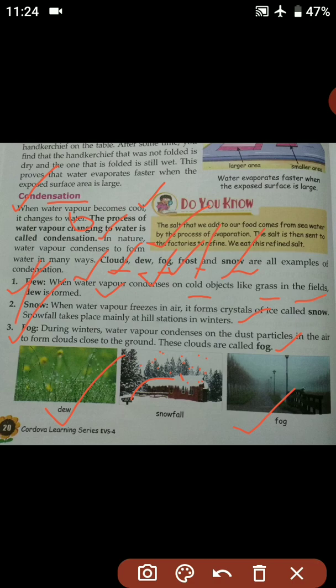So I hope it is clear to you. This is the end of chapter 5. If any doubt, you can ask me.